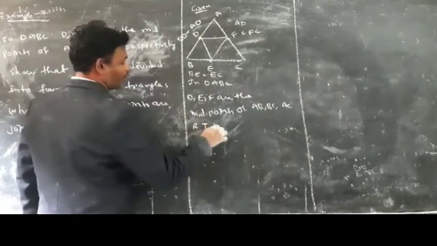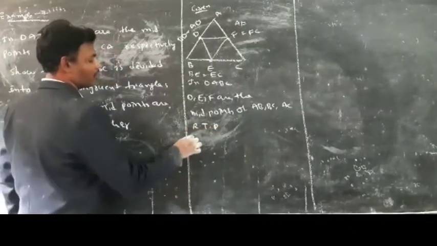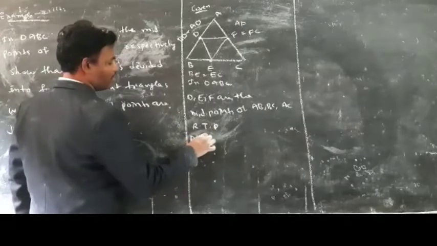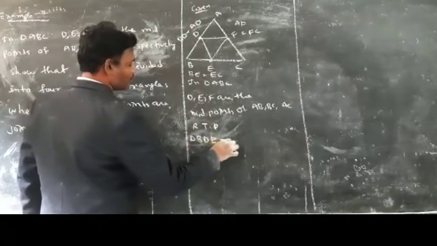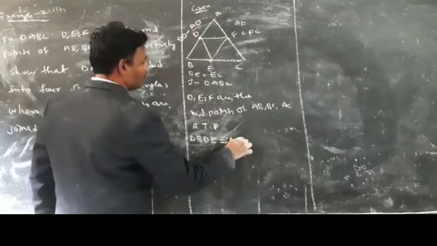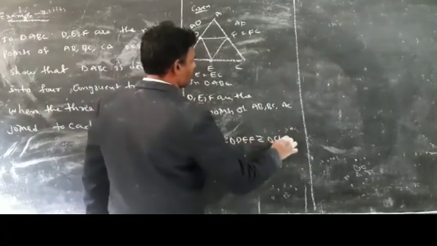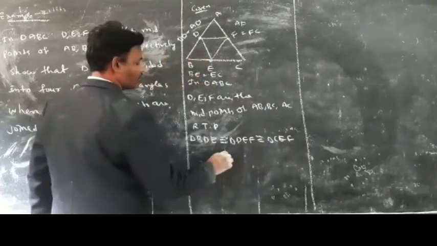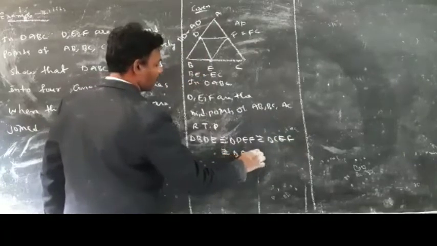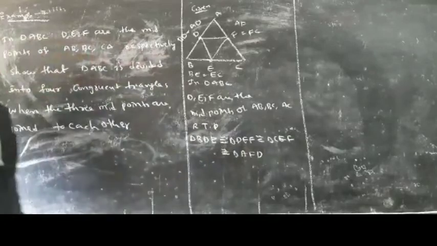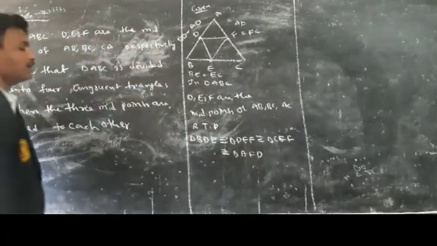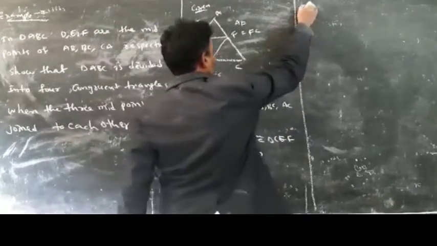Required to prove: you have to prove that the four triangles are congruent to each other. So triangle BDE is congruent to triangle DEF, congruent to triangle CEF, congruent to triangle AFD. Next, to prove.